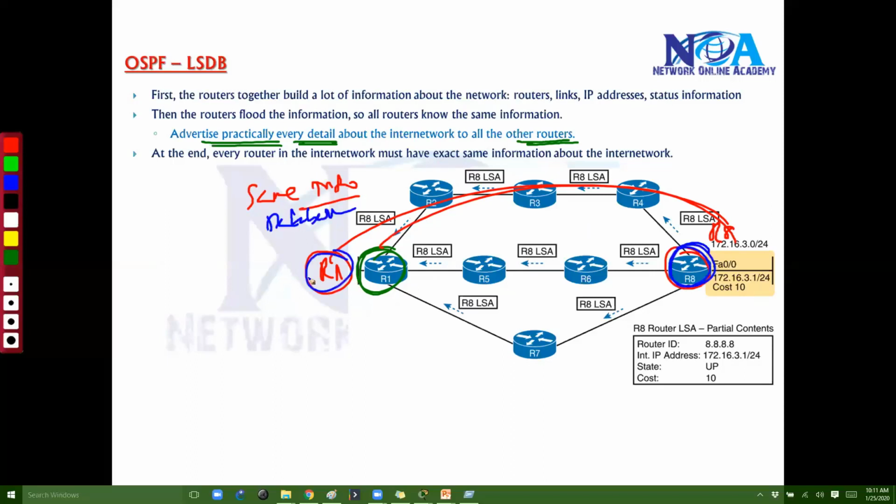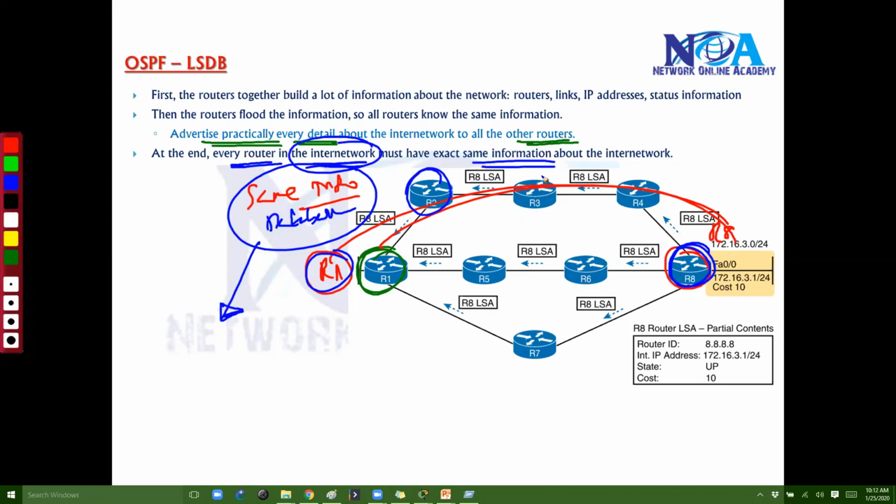At the end of the process, we'll see a little more detail in the next slides, router 1, router 8, router 2, router 3, router 4, every router has the same database. The database is information about each and every router, and each and every interface they are connecting to in the entire network, and all the routers must have the same exact information.